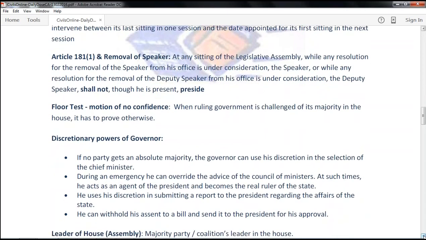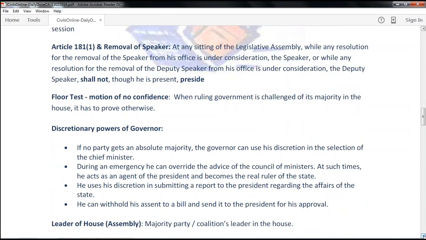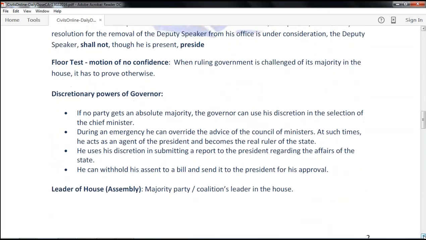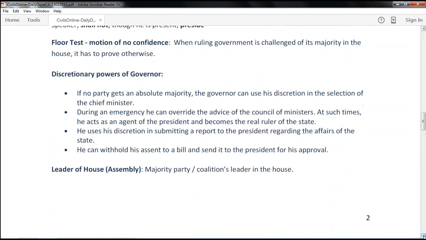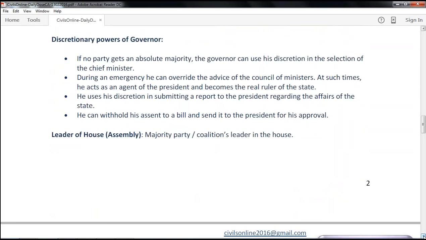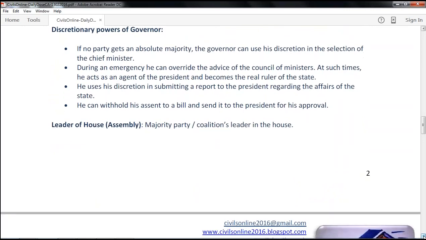Then discretionary powers of the governor. Yes, governor has some discretionary powers. These are discussed here, but these are used in certain conditions, in the case of bills or in the case of emergency, etc. So who is the leader of the house? He is a majority party or majority coalition's leader in the house.